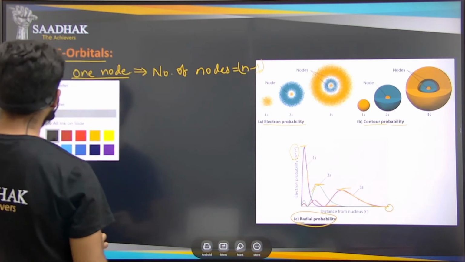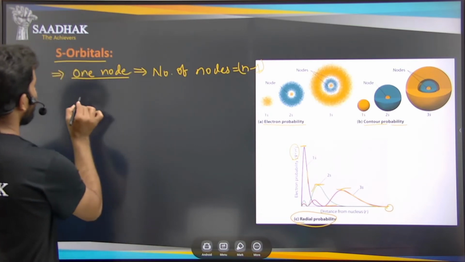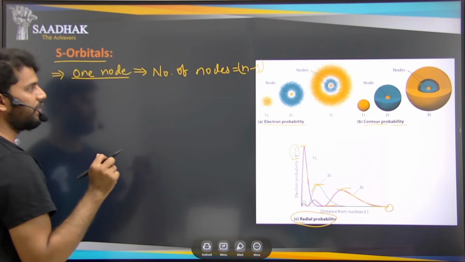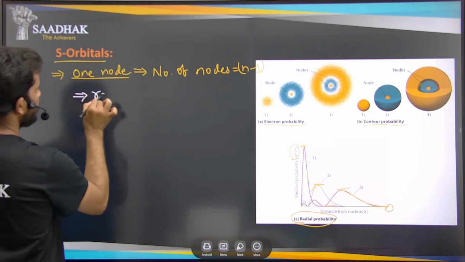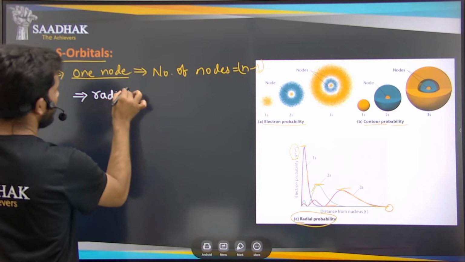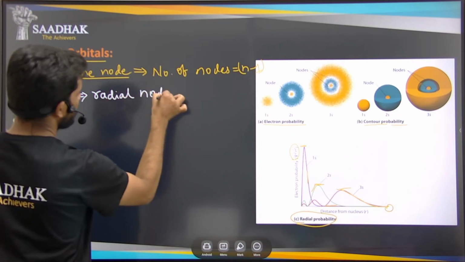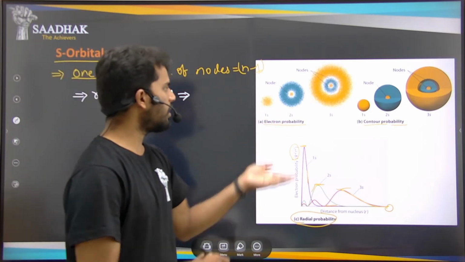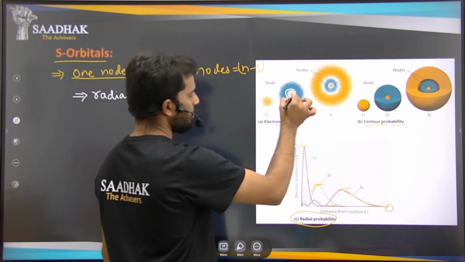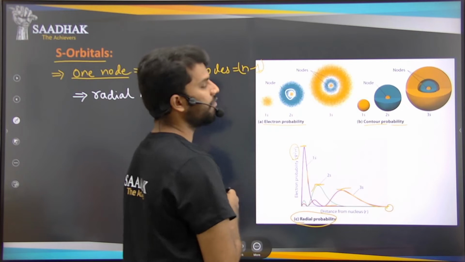Now coming to the number of nodes: there are radial nodes and angular nodes. Radial nodes are the circular nodes along the radius. How many do we have here?